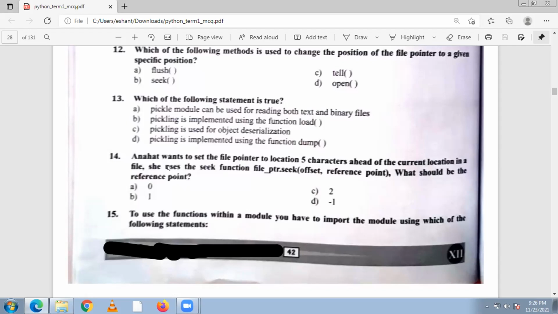Now, which of the following statements is true? Question number 13. So first one, pickle module can be used for reading, wrong. Second one, pickling has a limited function, load, not. Pickling use of is wrong. So fourth one is the answer. Pickling is implemented using the function dump. So if you want to implement pickling in a binary file, we have to use the dump function.